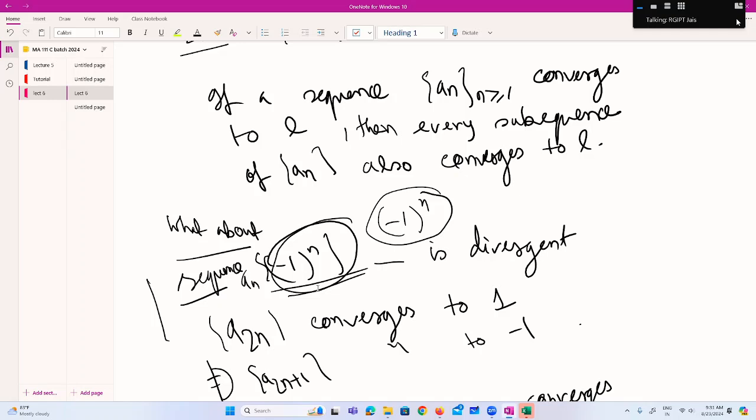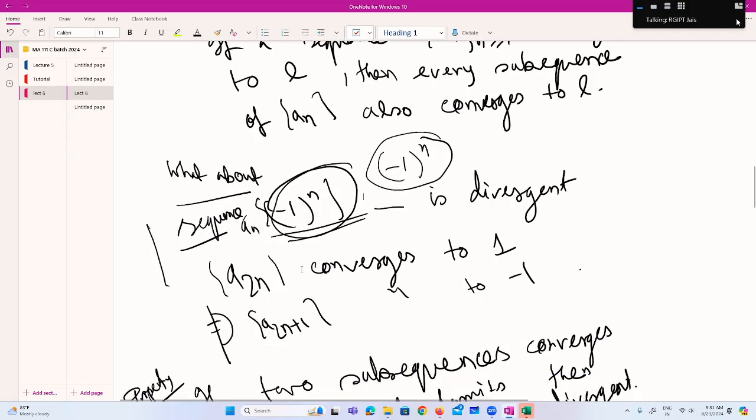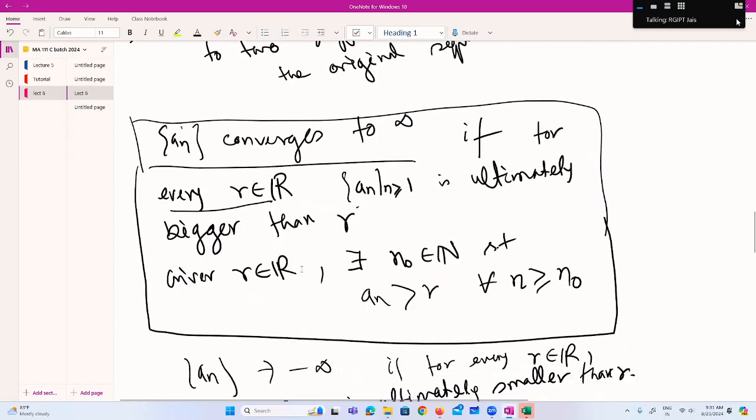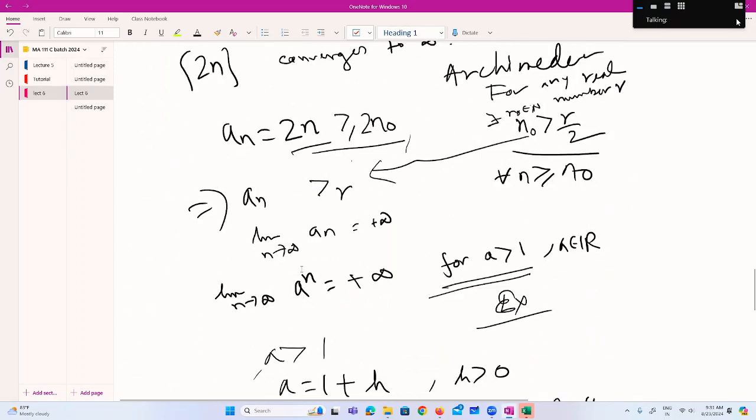An example is the same example, minus 1 to the power n: its subsequences converge to two different limits, 1 and minus 1. So we can conclude that the sequence does not converge. And this sequence is also bounded above by 1 and bounded below by minus 1. Okay.